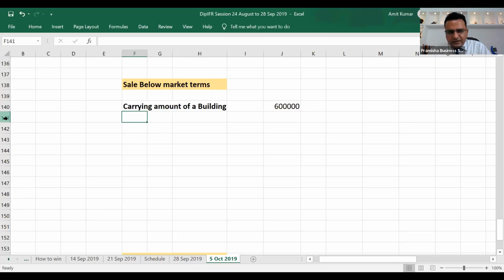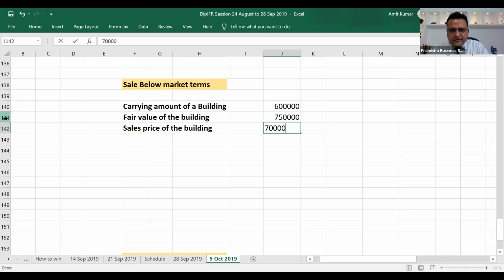The fair value of the building is $7,50,000. Sales price of the building is 7 lakh.